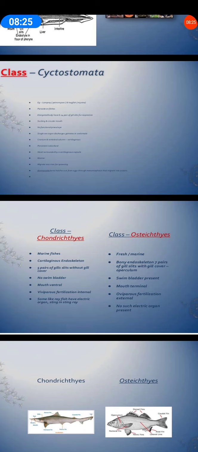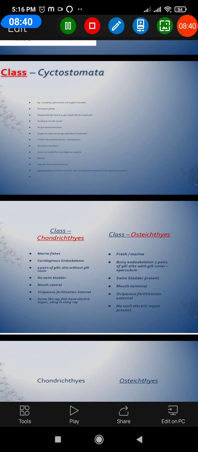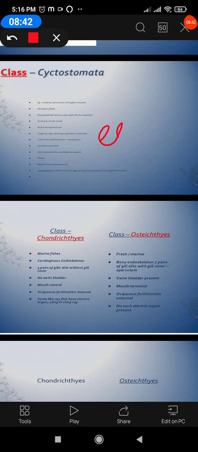So cyclostomata is the round mouth fish which includes lampreys and hagfishes. They are eel-like in form.